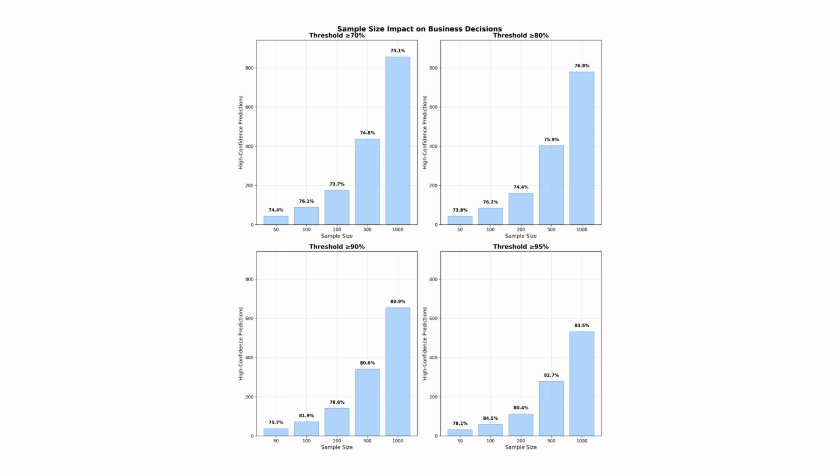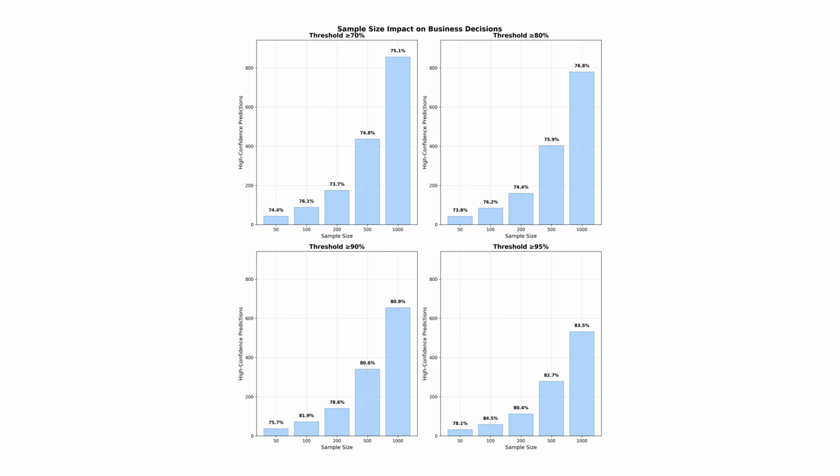Now that you understand how confidence calibration works, you might be wondering, how many examples do I need to get reliable confidence scores? This is a crucial question because calibration quality directly depends on having enough data to learn the relationship between your model's raw probabilities and actual accuracy. This visualization shows how the number of high-confidence predictions changes as you evaluate more examples at different confidence thresholds. Each subplot represents a different confidence threshold: 70%, 80%, 90%, 95%.